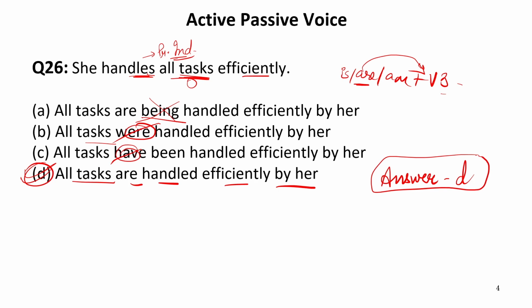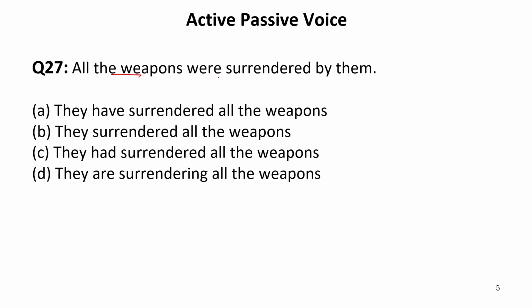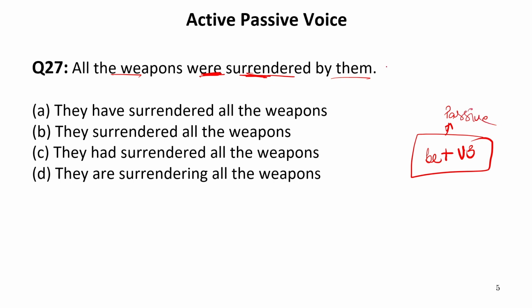Now let us move to the next one. All the weapons were surrendered by them. Now in this sentence, we have were, that is the past form of be, and then we have surrendered. Now whenever we have be, after that we have verb third form, that means the given sentence is in passive voice. So the given sentence is already in passive voice. We need active sentence of this. So were surrendered refers to that this sentence is a passive voice of past indefinite tense.